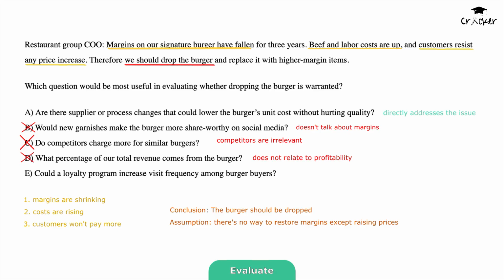Option E. Could a loyalty program increase visit frequency among burger buyers? That could increase sales volume, but the COO's concern is margins per burger, not overall traffic. Selling more units at a low margin doesn't fix the basic problem. So the most useful question is option A.